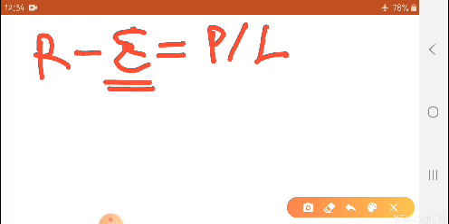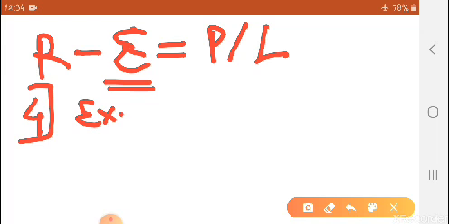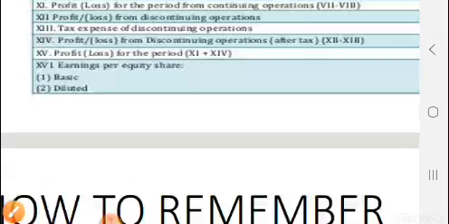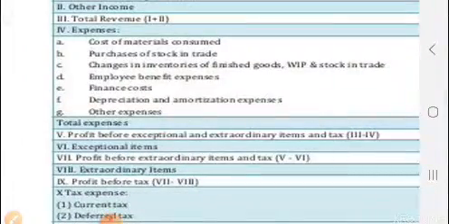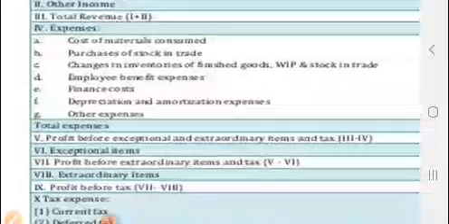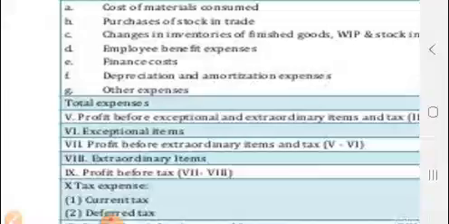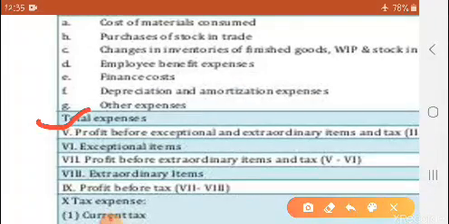So next, the fourth heading will be expenditures. A number of expenses are there, so all these expenses we have to write over there. Let us see what these expenses are. These expenses are cost of material consumed, purchases of stock in trade, inventories, employee benefit expenses, finance cost, depreciation, other expenses. Then we will get total expenses.